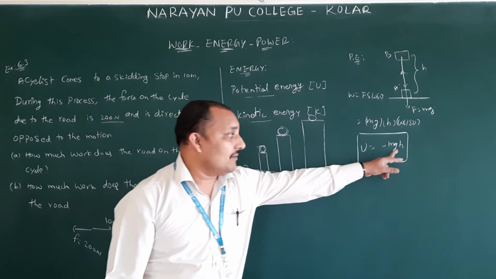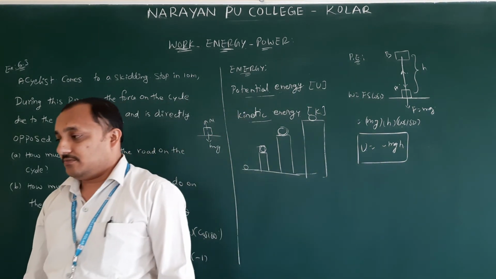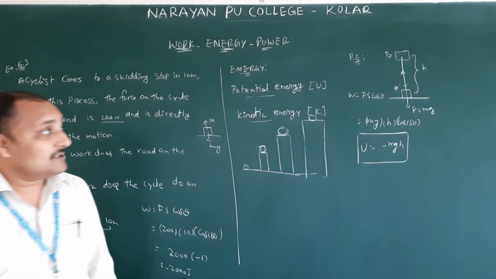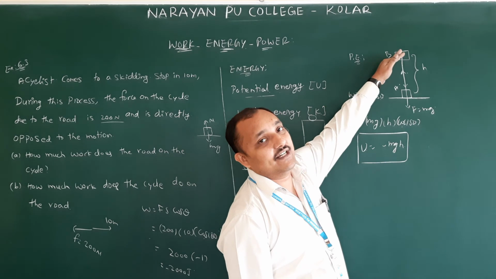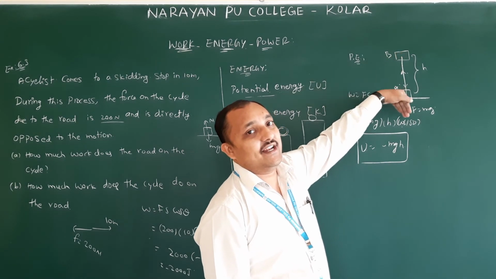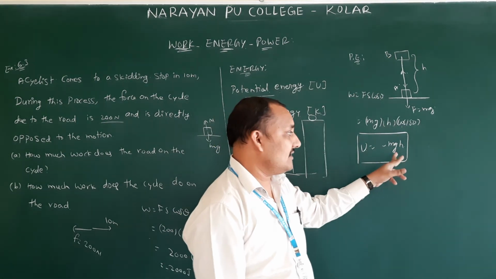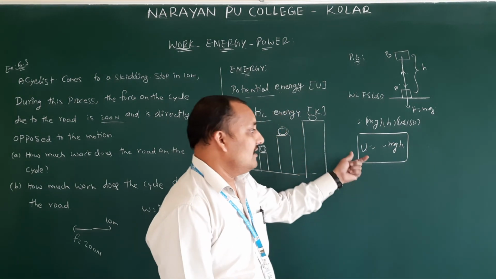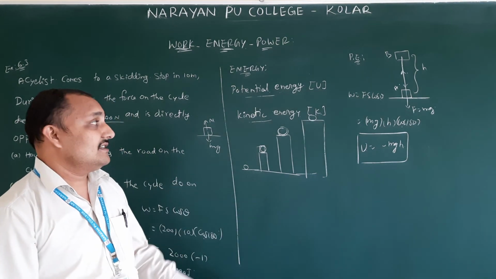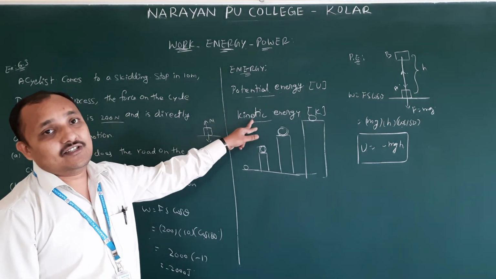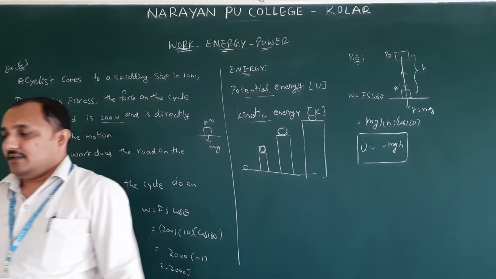See, if h is 0, there is no height, then potential energy is going to become 0. The displacement also has direction. Generally, the upward direction we take as positive and the downward direction as negative, like the positive x-axis and negative axis. You can do it like that also. So you came to know very well that the mgh equation is the potential energy. Like that, the kinetic energy also, you came to know, is half mv square. But how that equation came, we will see now.